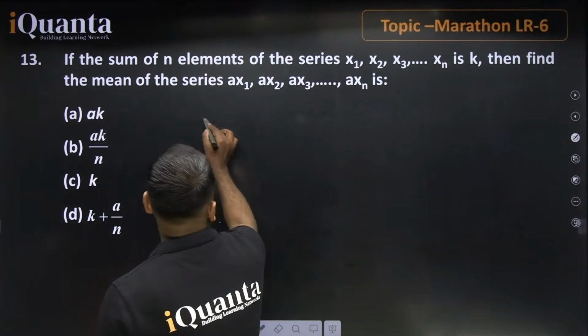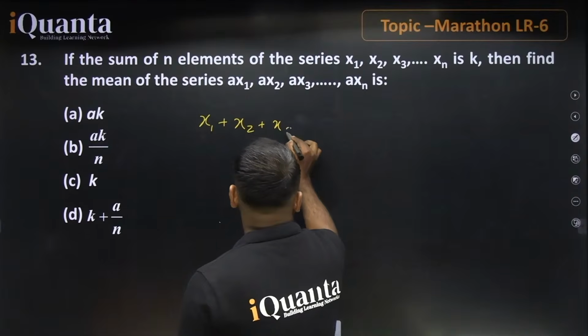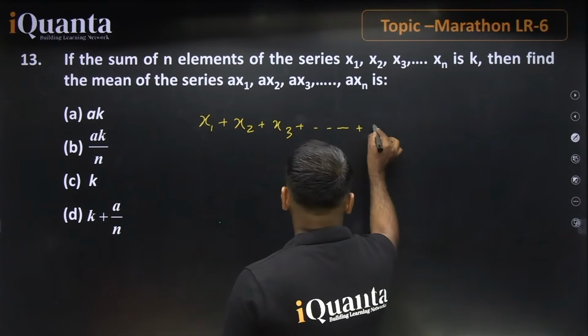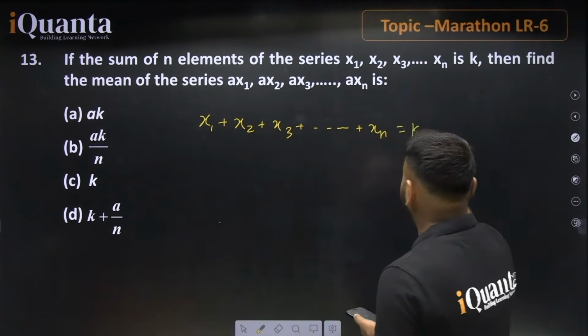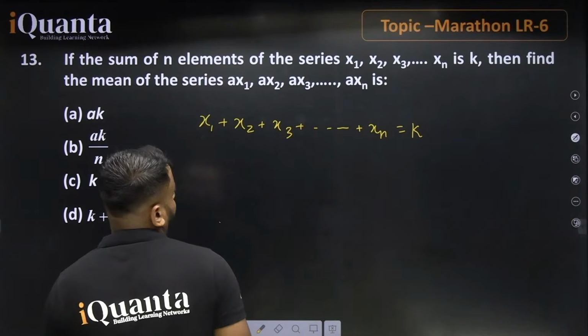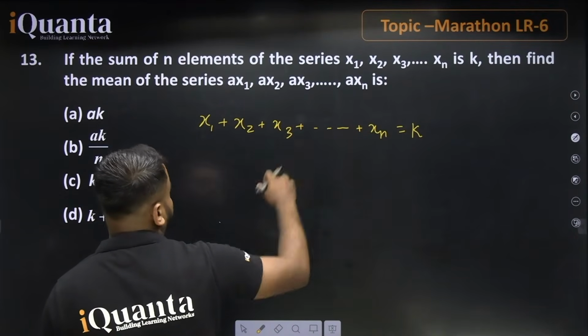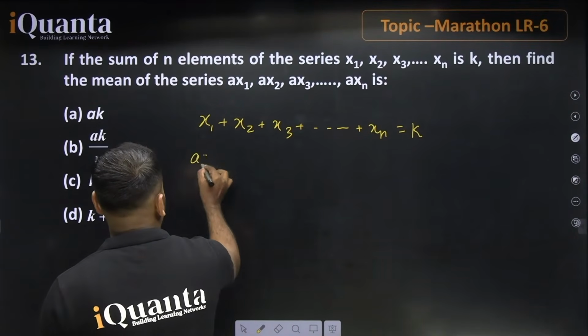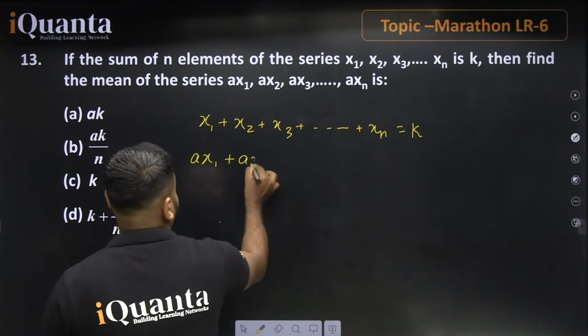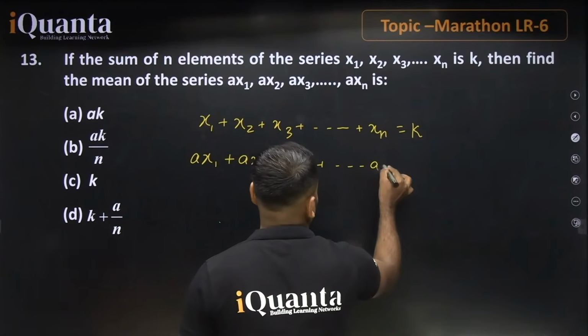It means that x1 plus x2 plus x3, this is the sum of elements, which is given as k. Now find the mean of the series ax1, ax2, ax3. So if we just multiply this, what happens? ax1 plus ax2, we are just multiplying, right? Up to axn.